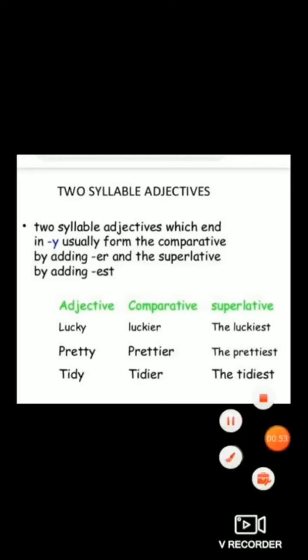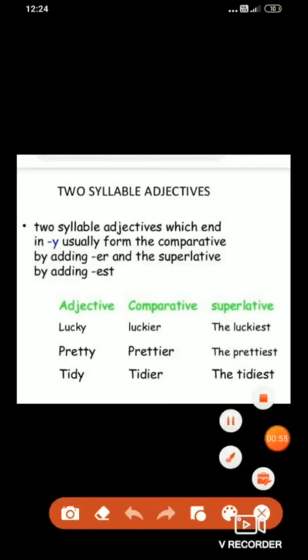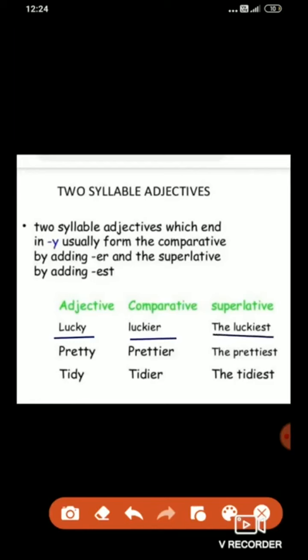You can see here in the positive degree, the last letter was y. While turning into comparative degree, the letter y turns into i, and we have to add er at the end. Similarly, in superlative degree, the letter y turns to i, and at the end we have to add est.